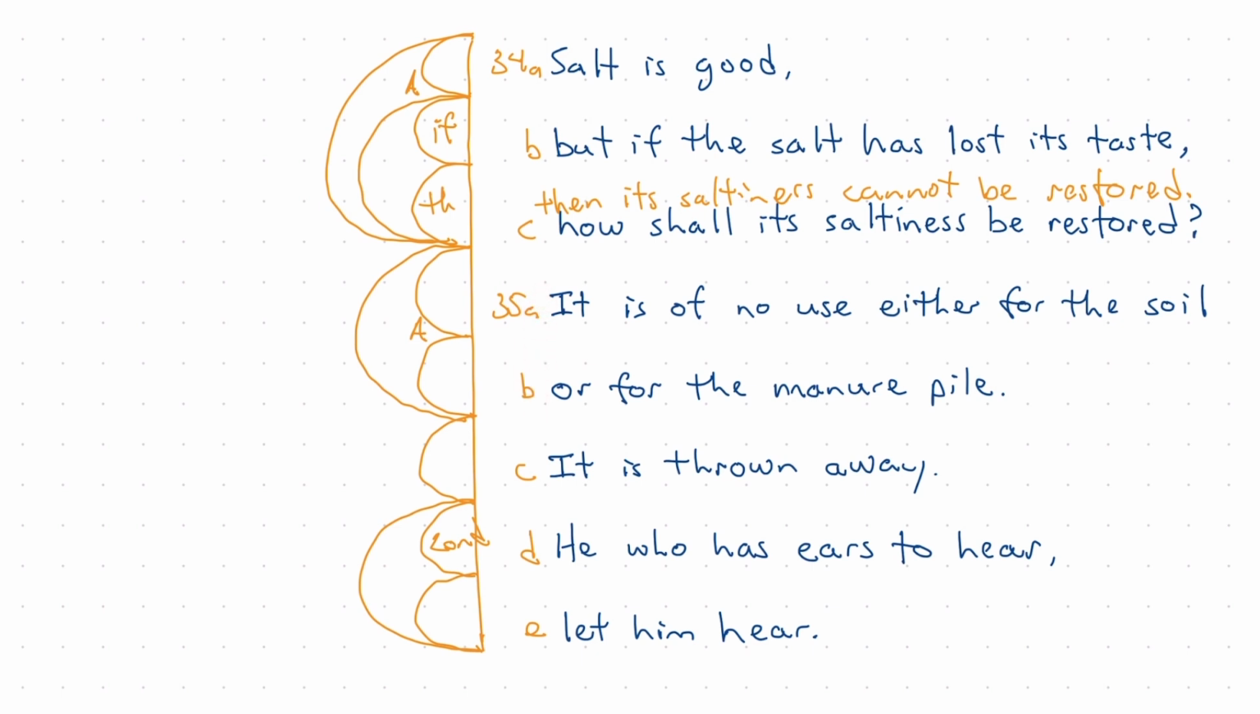AB seems to be coordinate with C, that both of these things are equally true. It's useless and it is thrown away. And in this kind of situation where there seems to be a tiebreaker, I would lean toward the simpler, what I see as the simpler coordinate relationship of alternative between those propositions, that they are equally weighted.